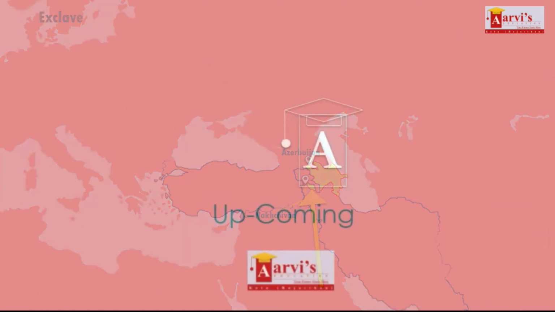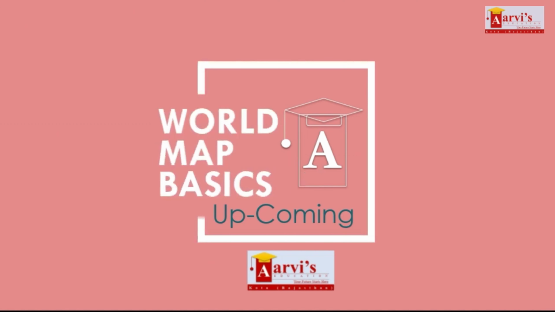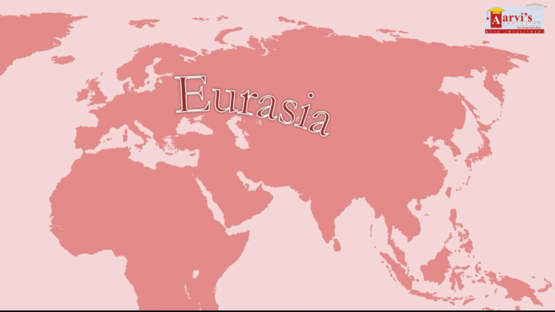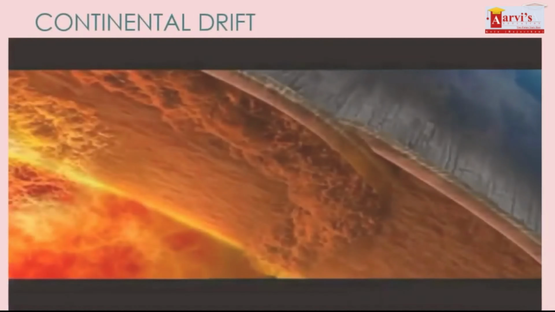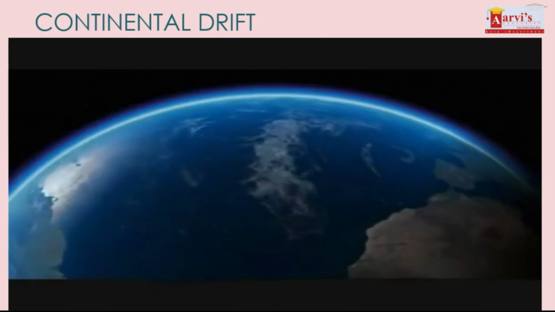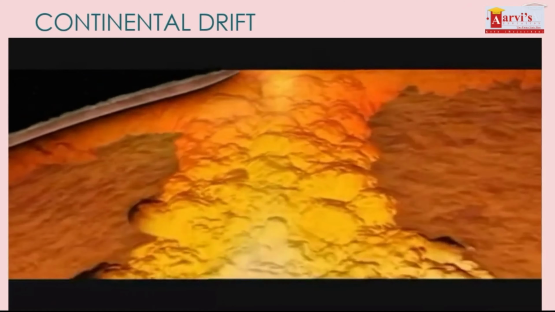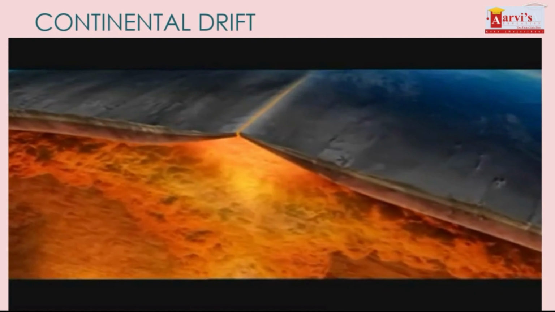So this was all for today's video. But what is coming up? Yes, in the world map series, next we will present what is Eurasia, what is Afro-Eurasia, and how continental drift started and these continents met and the Earth came to this shape which is as it is today.